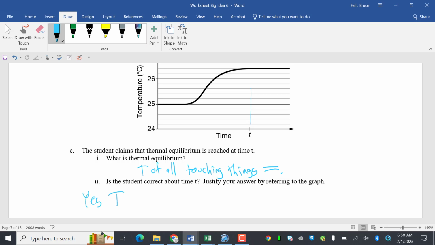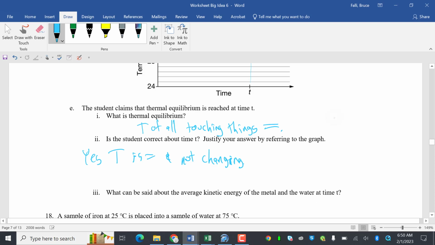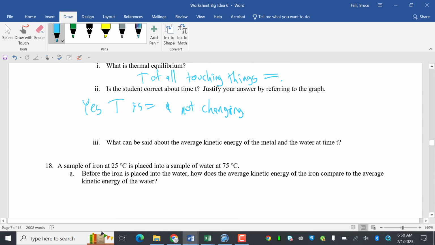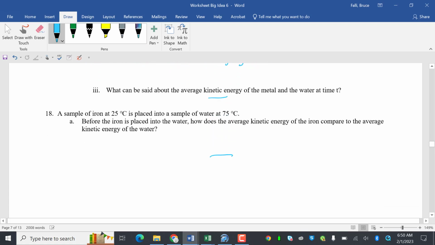Yes, temperature is equal and not changing. Particles are still touching and they're still bouncing into each other, but the transfer of energy is the same. What can be said about the average kinetic energy of the metal and the water at time T? They're equal.